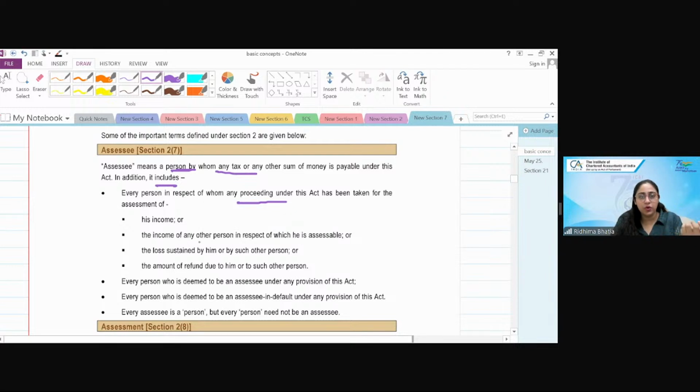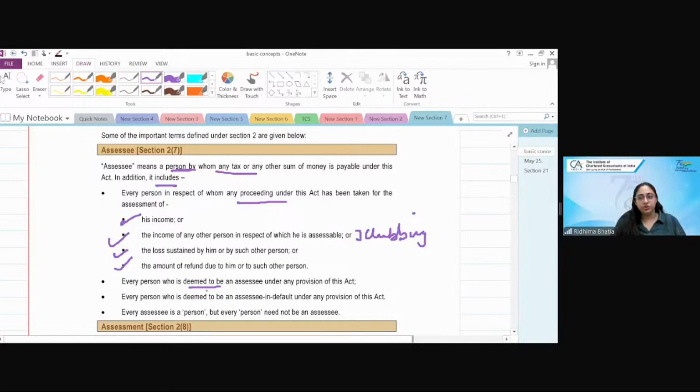Assessment proceedings are going on either on his income, or on any loss which is incurred, or any refund, or on any income of another person for which he is assessable, which we lovingly call clubbing. So either your own income, or income of someone else but it is to be included in your income, or for any loss or any refund, if any assessment proceedings are going on, then also you are an assessee. Or if you are deemed to be an assessee.